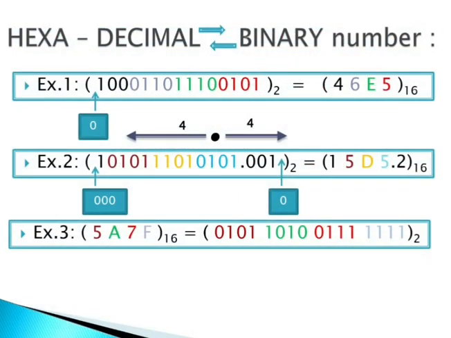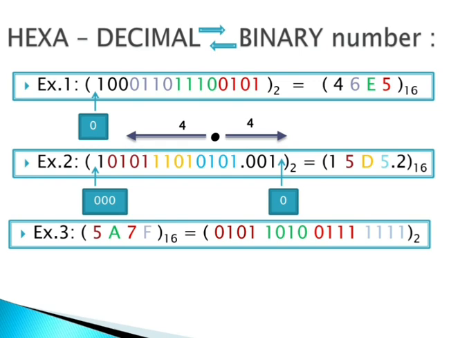And if we are having a binary number and we have to convert it into a hexadecimal number, what we have to do? The same procedure we followed with octal. In octal we take 3 digits, but in hexa we are going to take 4 digits, from right side to left side.